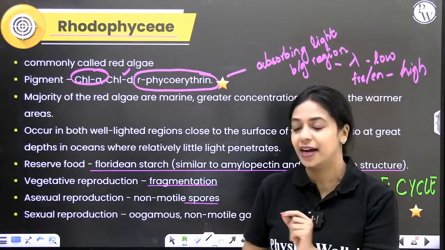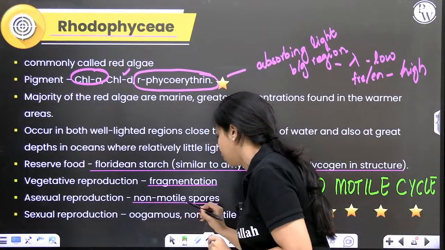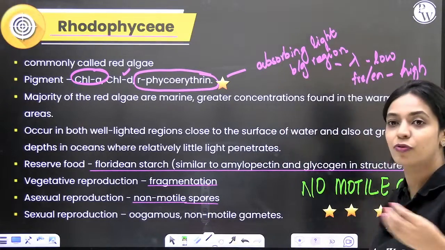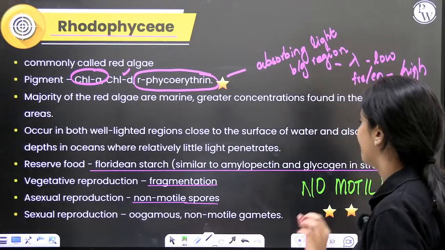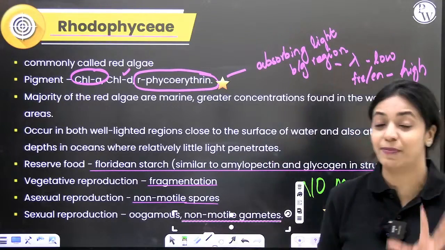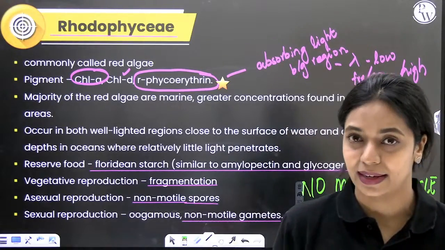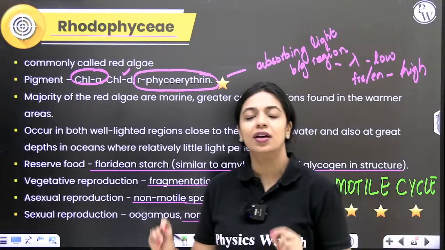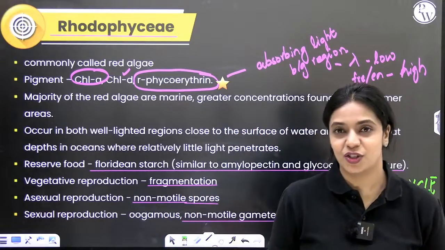But here in red algae, the spores are non-motile. Sexual reproduction also happens by means of formation and fusion of gametes. But over here, the gametes that are formed are non-motile. Even the male or the female gamete, neither of them will have flagella. They are not flagellated gametes.